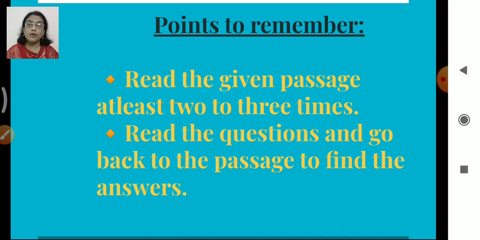On the basis of this passage a few questions will be asked and you are supposed to answer them. If you know exactly what is given in the passage, it will become easy for you to write the answers, isn't it? If you have followed the passage, only then can you answer. For this purpose, read the passage carefully, with proper concentration, thoroughly, at least 2 to 3 times. After that, you have to read the questions given below the passage, and go back to the passage to find the answers.